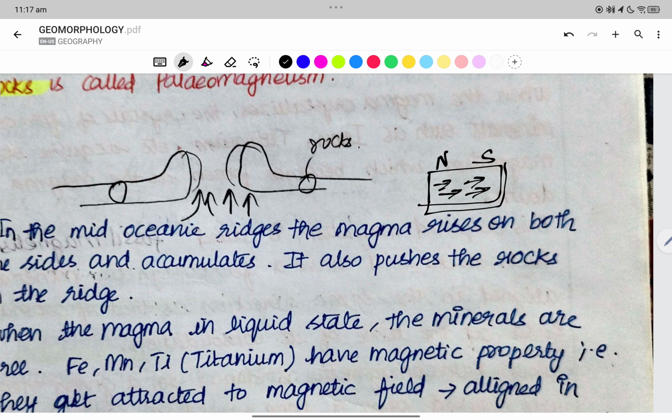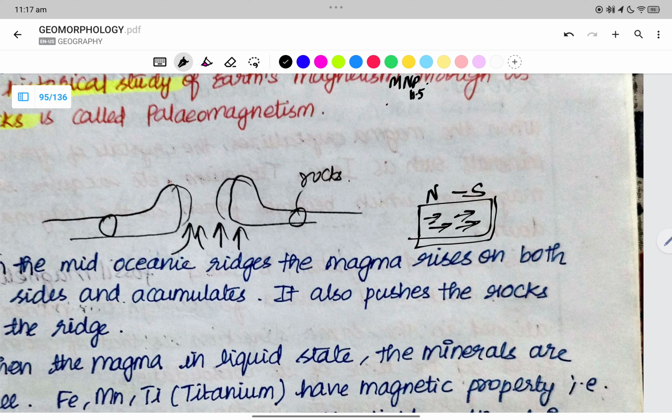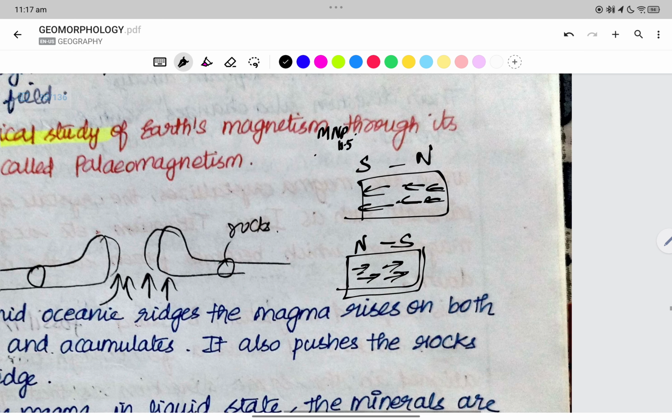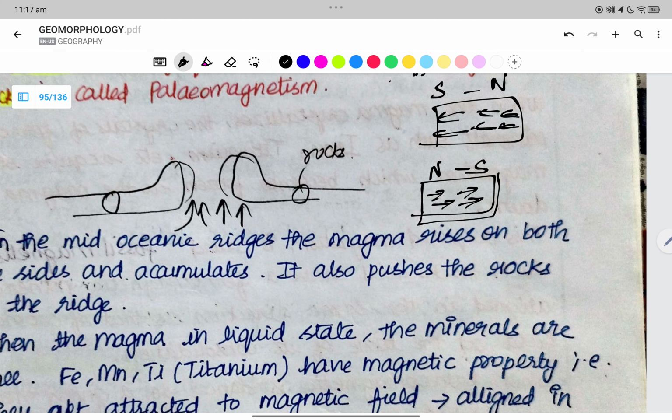So when the magnetic field is from north to south, it is changing its direction, right? So the magnetic field of the rocks is also changed. When the magnetic pole is reversed, the new rocks which are formed from the magma have a certain alignment.